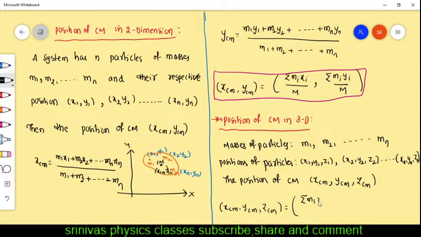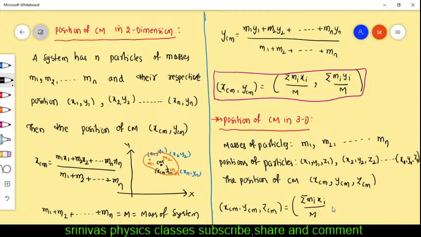We write the x coordinate as summation of Mi xi by, in the denominator, the sum of mass of all particles that we take as capital M. Here M1 plus M2 and so on Mn is the sum of masses of particles, which we can take as the mass of the system.